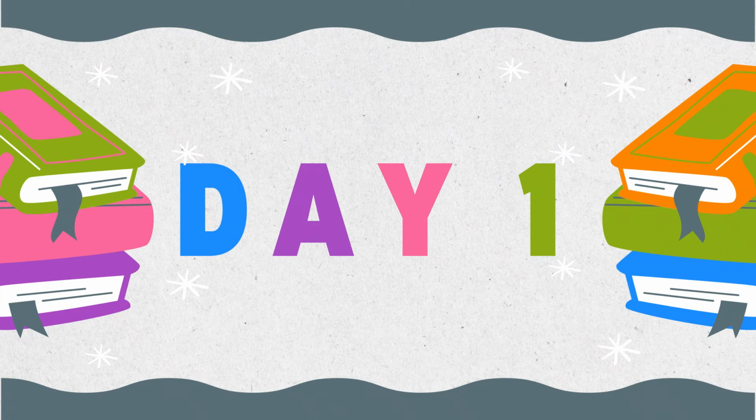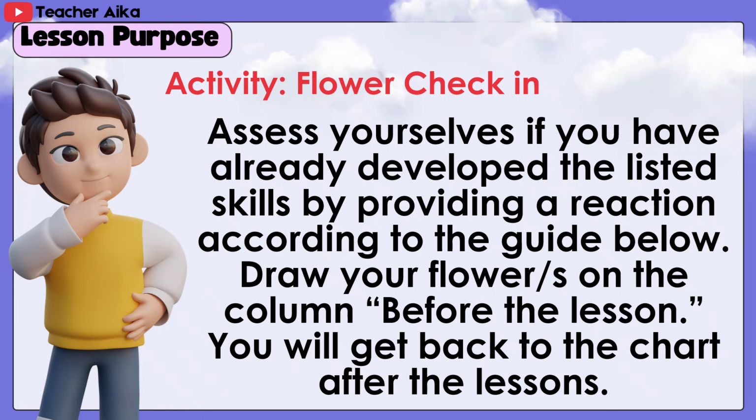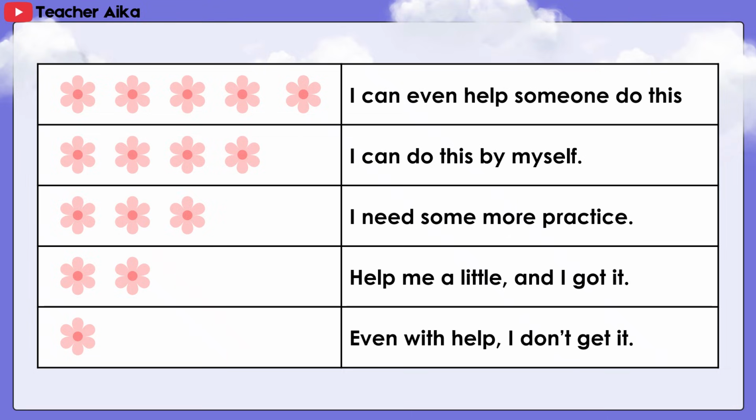Day 1. Lesson activity. Flower check-in. Assess yourselves if you have already developed the listed skills by providing a reaction according to the guide below. Draw your flower or flowers on the column before the lesson. You will get back to the chart after the lessons. I can even help someone do this. I can do this by myself. I need some more practice. Help me a little and I got it. Even with help, I don't get it.